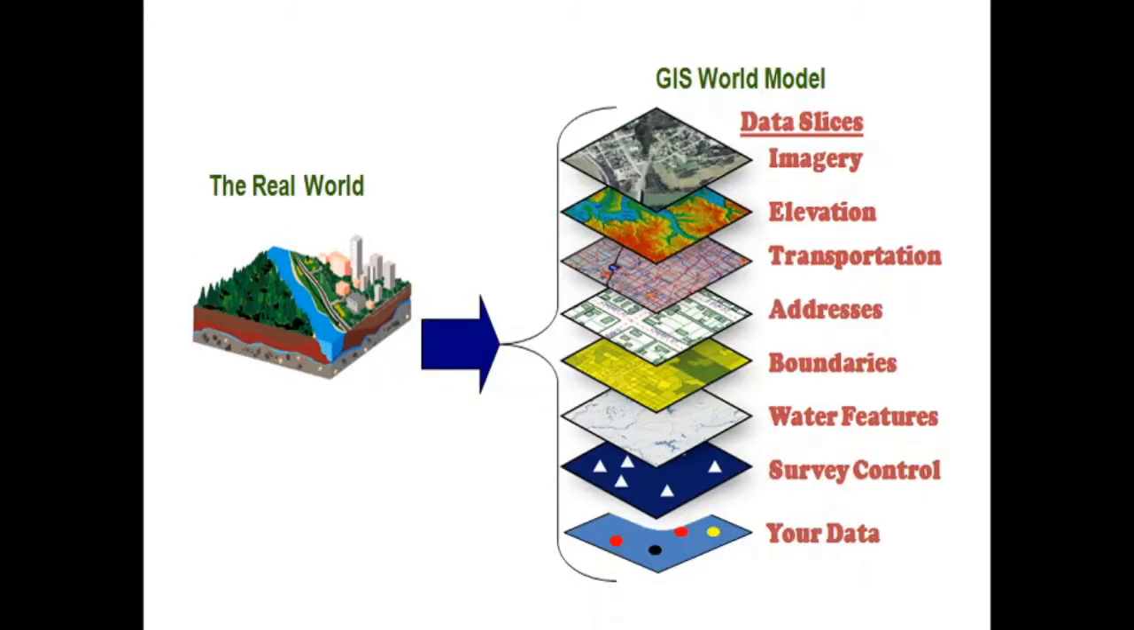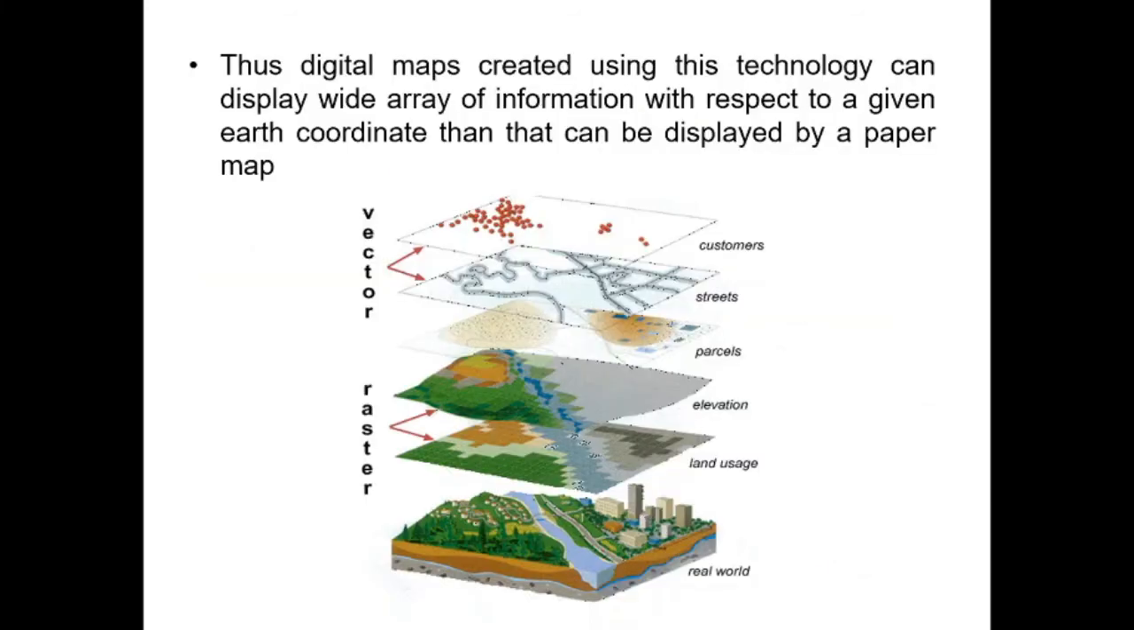So same concept is presented over here, that with respect to a given coordinate, we can present sets of data thematically with respect to given Earth's coordinate. So creation of digital maps is one of the important application of the GIS technology. So digital maps created using this technology can display wide array of information with respect to given Earth's location.